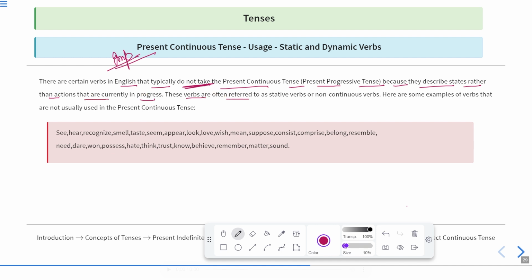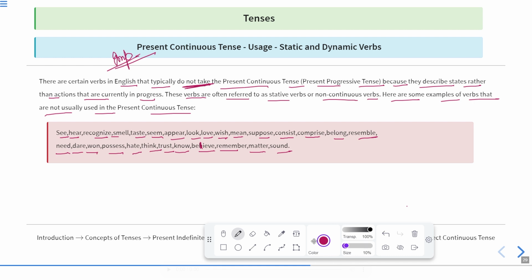These verbs are often referred to as stative verbs or non-continuous verbs. Here are some examples of verbs that are not usually used in present continuous tense: see, hear, recognize, smell, taste, seem, appear, look, love, wish, mean, suppose, consist, comprise, belong, resemble, need, dare, want, possess, hate, think, trust, know, believe, remember, matter, sound.